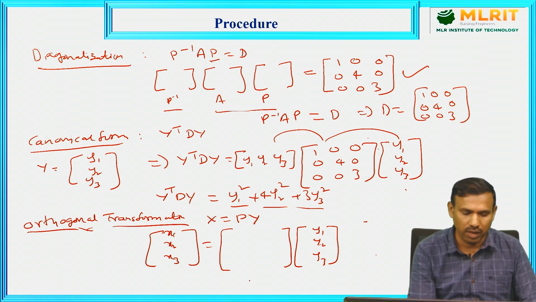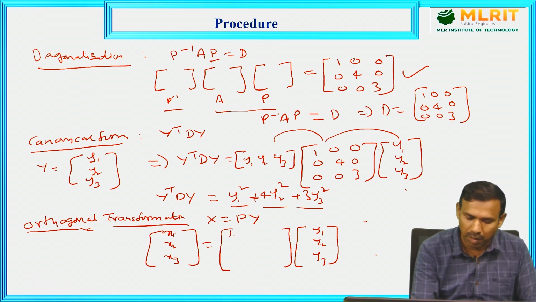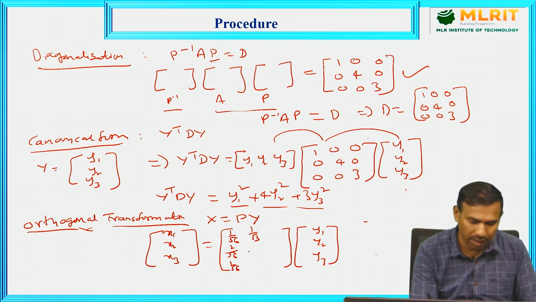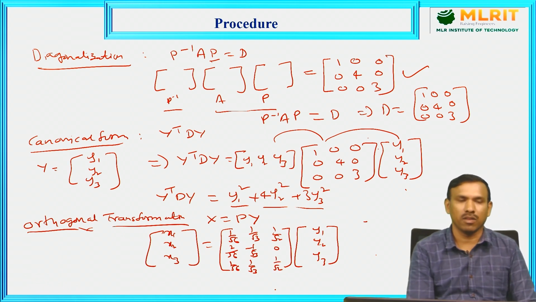The P matrix from the earlier slide is: first column 1 by root 6, 2 by root 6, 1 by root 6; second column 1 by root 3, minus 1 by root 3, 1 by root 3; third column 1 by root 2, 0, 1 by root 2. Multiplying, that will be the orthogonal transformation.